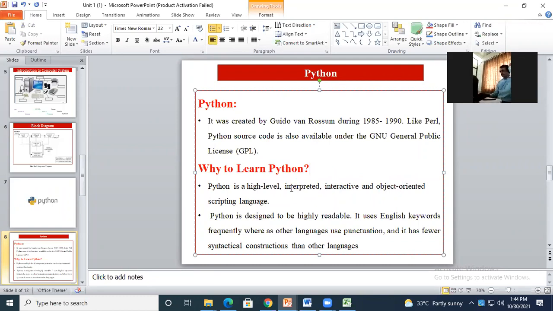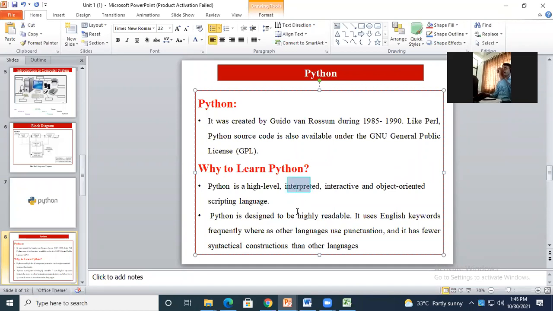Okay, before this there are two parts. For converting high level language to machine level or machine understandable code, we have two components. One is your compiler and the second component is your interpreter.